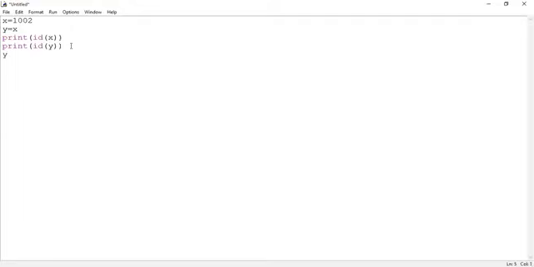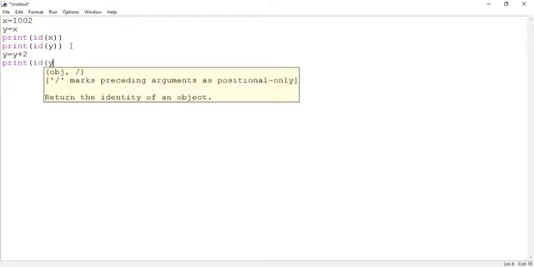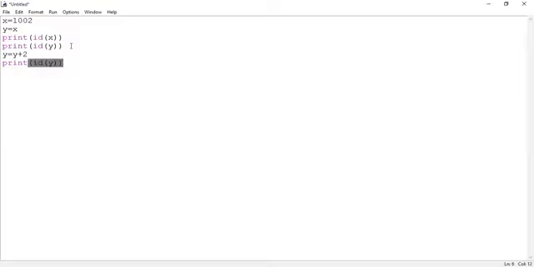Now I'm making a modification to the y variable: y equal to y plus 2. If I display the address of y now, is it going to display the same address as x? No, sir, a different address will be generated.